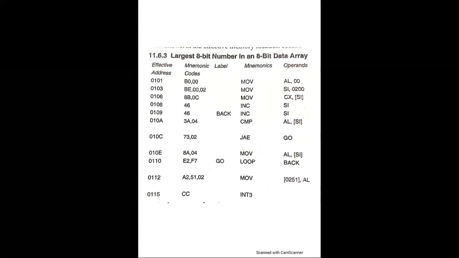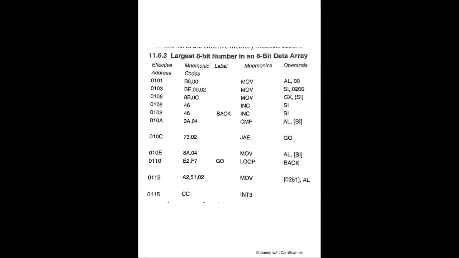Next is 0106, mnemonic code is 8B 0C, and the mnemonic is MOV CX, [SI], count in CX. Next address is 0108, mnemonic code is 46, mnemonic INC SI, increment SI. Next address is 0109, code is 46, label back, mnemonic INC SI, which means increment SI.